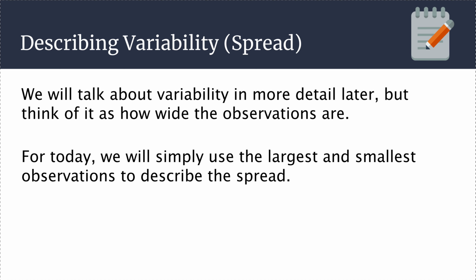When we're talking about the variability or the spread, that also has some deeper mathematical things involved with it. We'll talk about how to measure variability and ways to talk about it later. But think of it essentially as how wide the observations are, how widespread it is. For today, we'll simply use the largest and smallest observations to describe the spread of the data. That's going to be our easy way to do it today before we dig into more mathematical ways later.